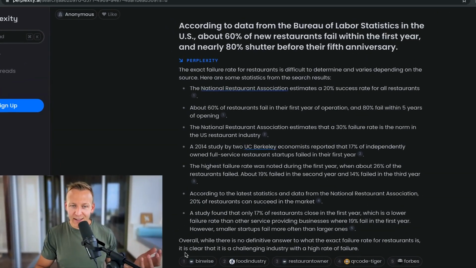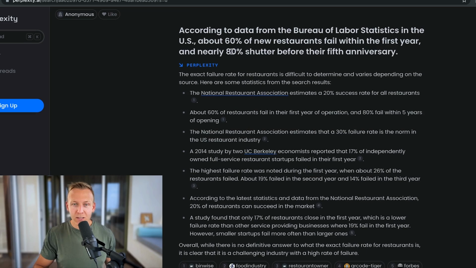At the bottom, we get a conclusion that says, overall, while there is no definitive answer to what the exact failure rate for restaurants is, it is clear that it's a challenging industry with a high rate of failure. That is true. But if we look around, we can see that 80% fail within the 5 years of opening, which is this claim as well. 80% shutter before their 5th anniversary. And there's a source to it right here.